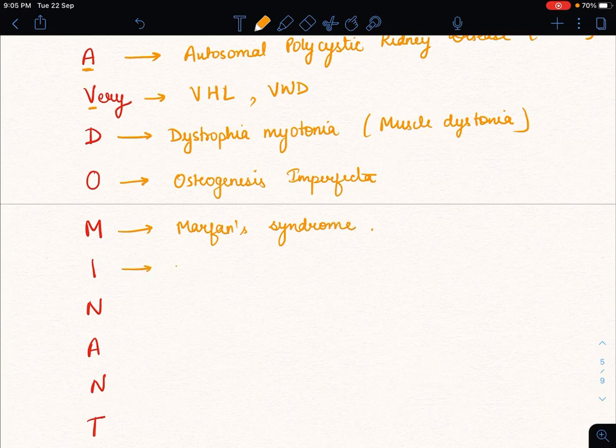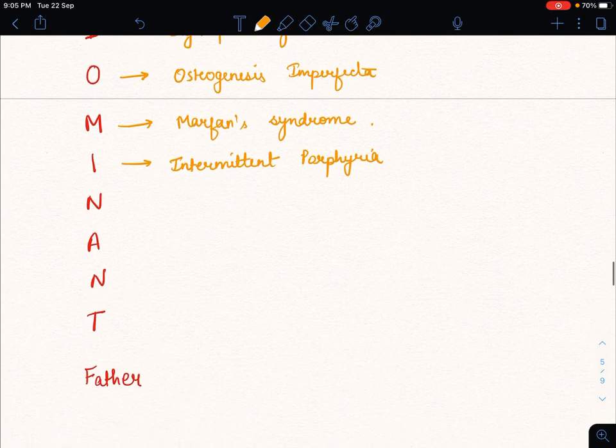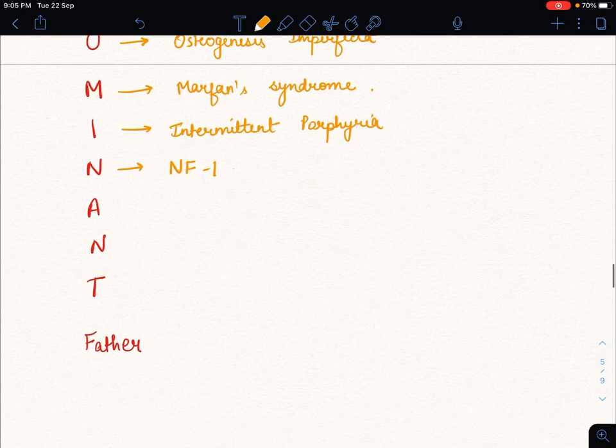I for intermittent porphyria. N for neurofibromatosis 1 and neurofibromatosis 2.